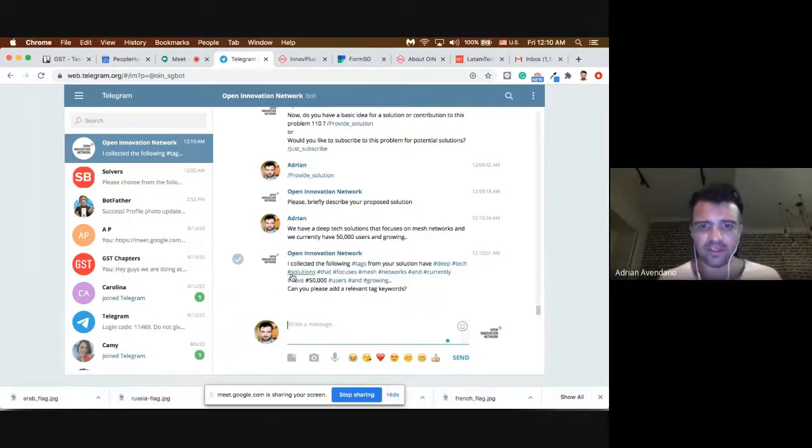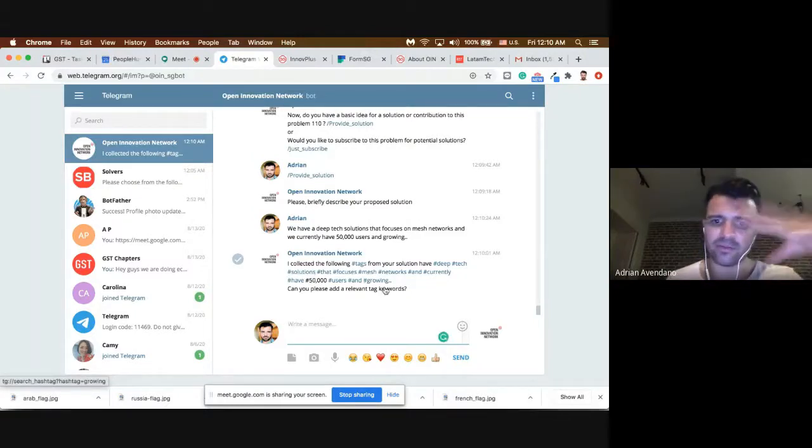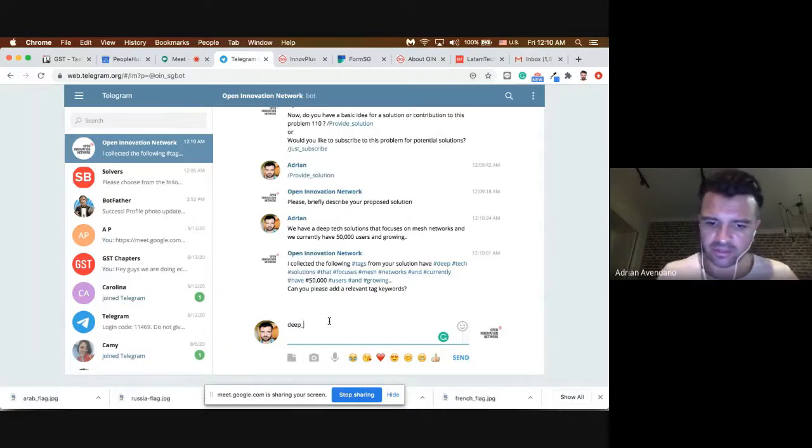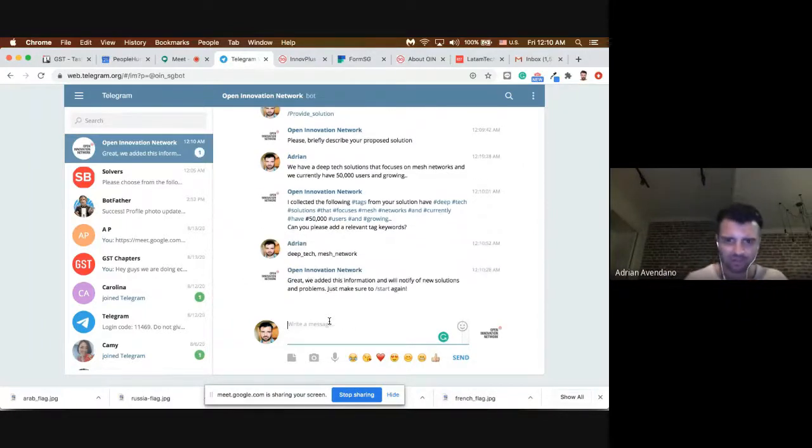And then the next thing the application does is create tags around what I said: deep tech, networks, currently have. So basically it creates tags out of the solution that I inserted. But then I can add more tags: deep tech, mesh network. I'm just going to insert those 2 extra tags, right? So basically the system has added